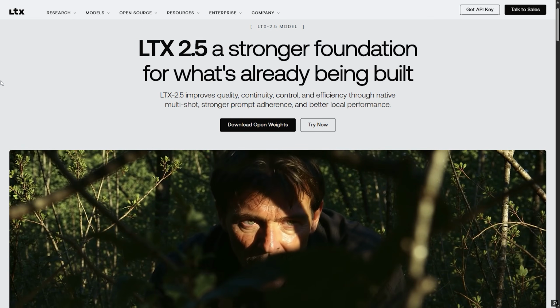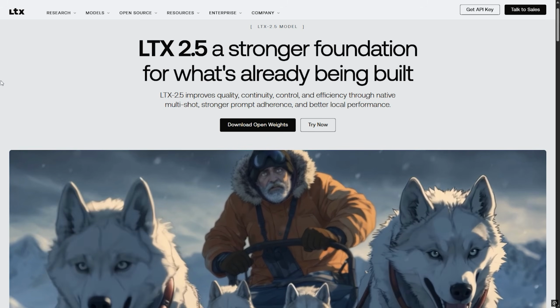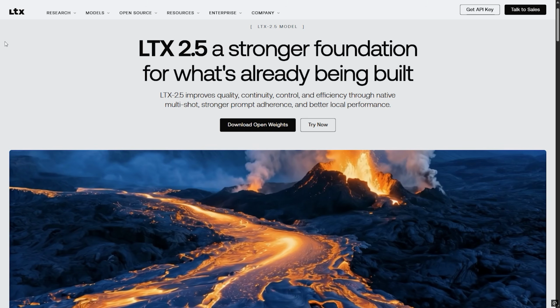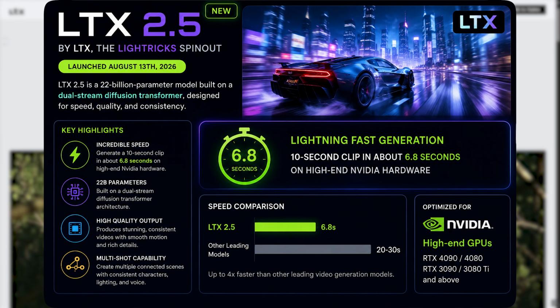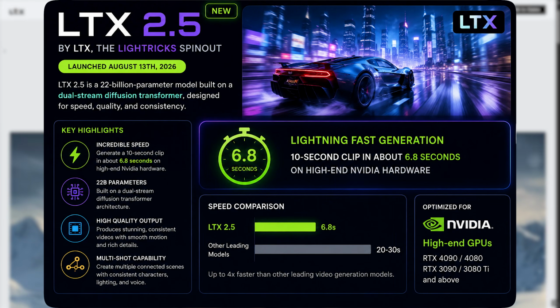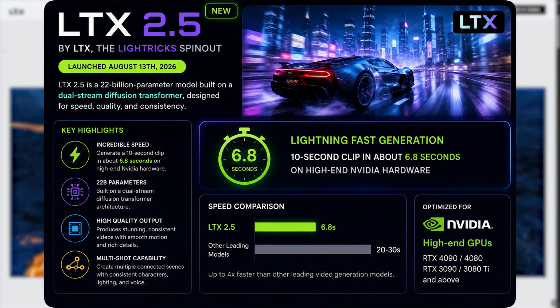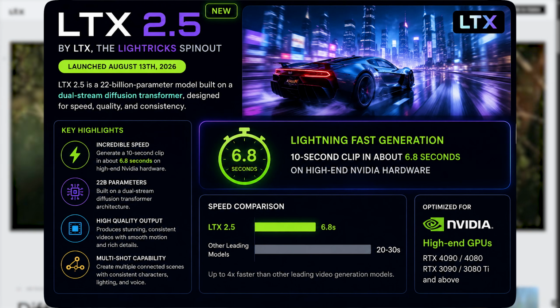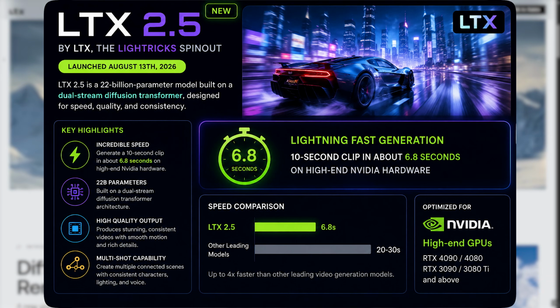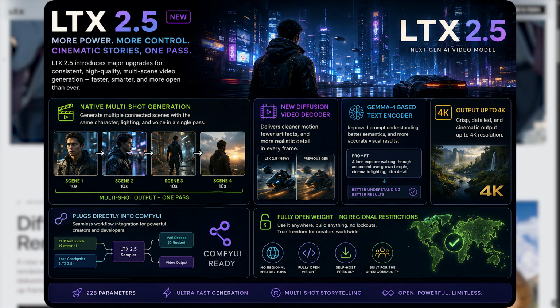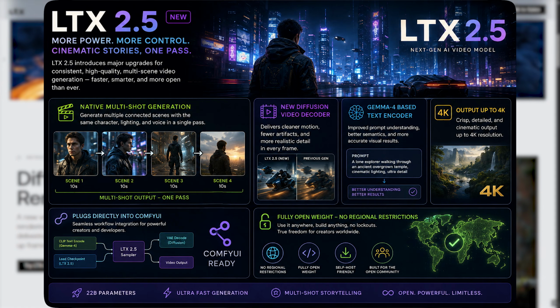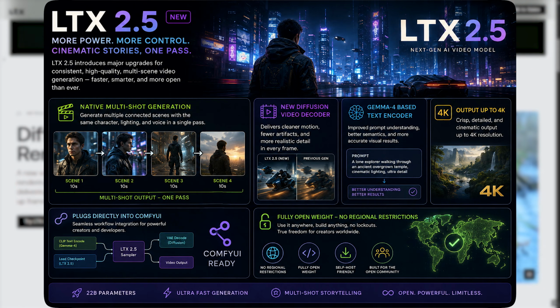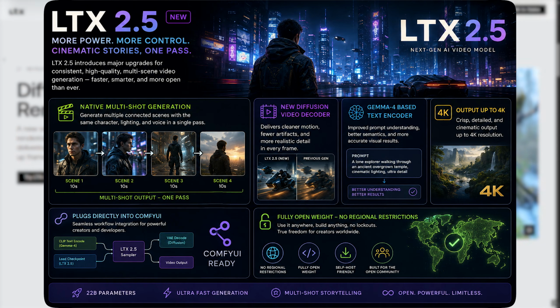LTX 2.5 comes from LTX, the Lightricks spinout, and launched August 13th, 2026. It's a 22 billion parameter model built on a dual stream diffusion transformer. And its standout feature is speed. It can generate a 10-second clip in about 6.8 seconds on high-end NVIDIA hardware. New in this version, native multi-shot generation, meaning it can produce multiple connected scenes with the same character, lighting, and voice in a single pass.